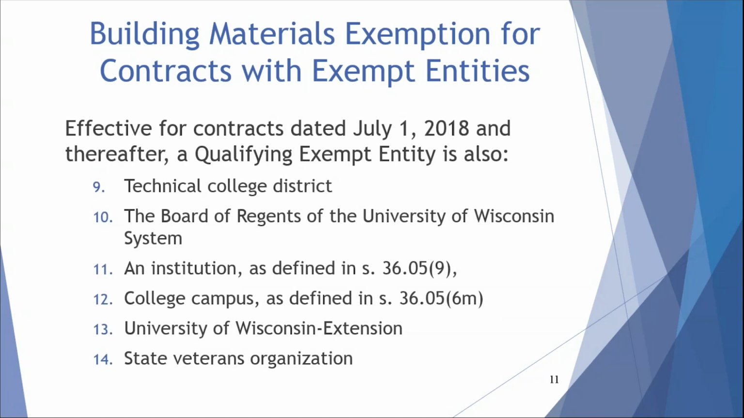Effective for contracts entered into July 1, 2018 and thereafter, the building materials exemption for contracts with exempt entities is expanded to include as qualifying exempt entities technical colleges, any institution or campus in the University of Wisconsin system, and the University of Wisconsin Extension. Also, a state veterans organization. A state veterans organization means the Wisconsin State Organization or a Department of National Veterans Organization incorporated by an act of Congress.